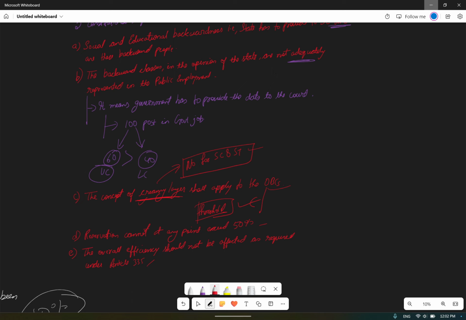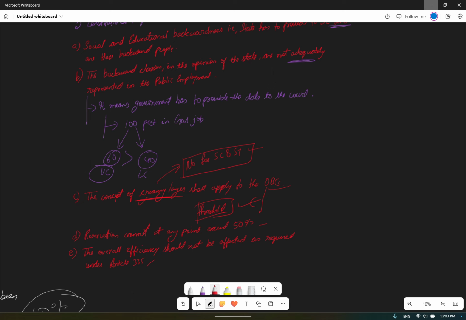First, we have to identify those people to whom we want to give the reservation. Second, the state has to prove that those people we have identified are not adequately represented. So we have to provide data to the Supreme Court. Third, the concept of creamy layer will be applied to the OBCs. There will be a threshold defined, say within the OBCs whose annual income is greater than 6 lakh rupees, they will fall under the creamy layer and will not be provided any reservation. This concept will be applied only to the OBCs, not to the SC and ST.